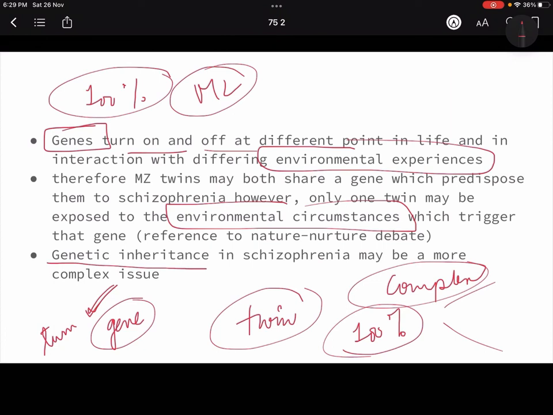So genetic inheritance, because with twin studies we have mostly tried to study mental disorders and how they happen to people, what part genetics plays in mental disorders, but you can't do it because it's a very complex issue. As I told you, 100 things play a part in that.